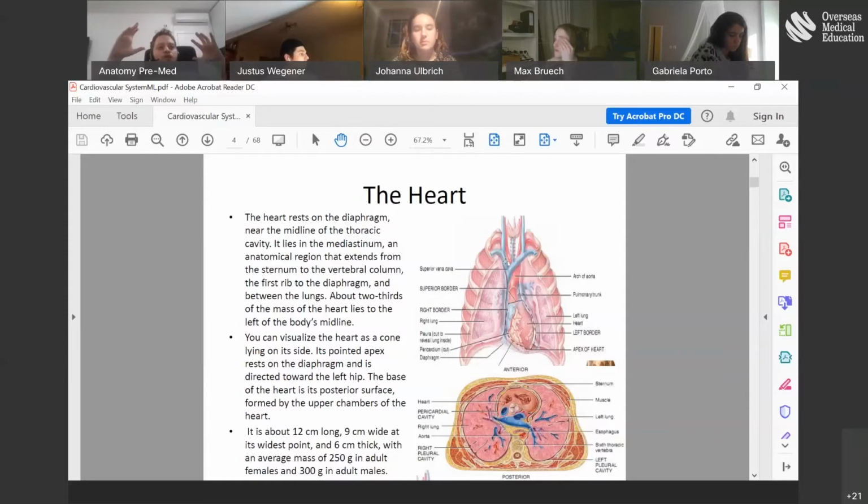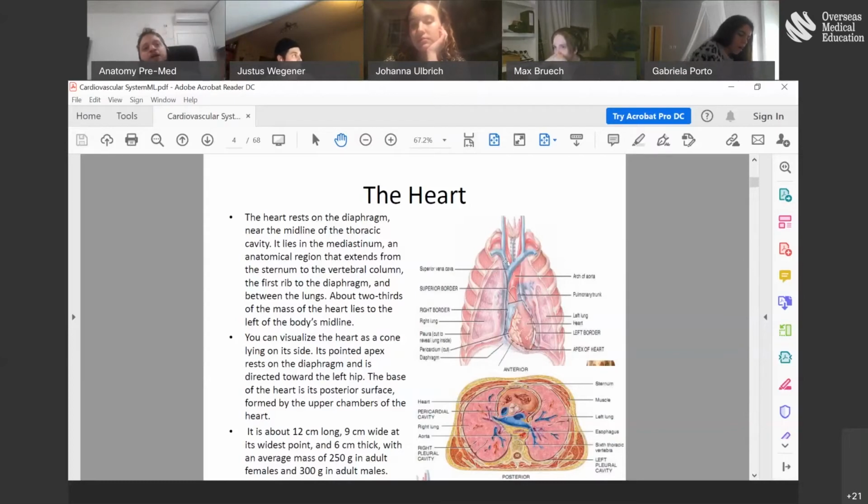So you know that the lungs are actually enveloped in a cavity, in some kind of tissue that we call the pleura. This is the pleural cavity. In a second, we will talk about the fact that the heart is also wrapped in an envelope, which is called the pericardium, okay?